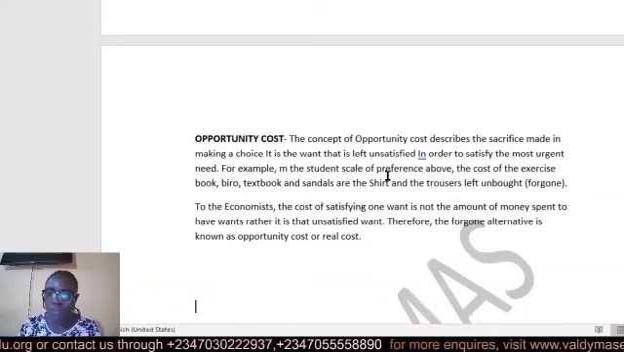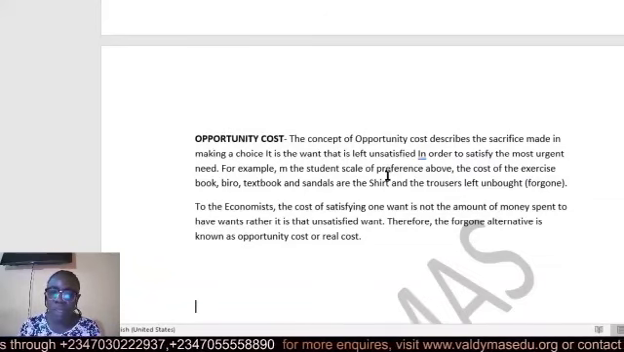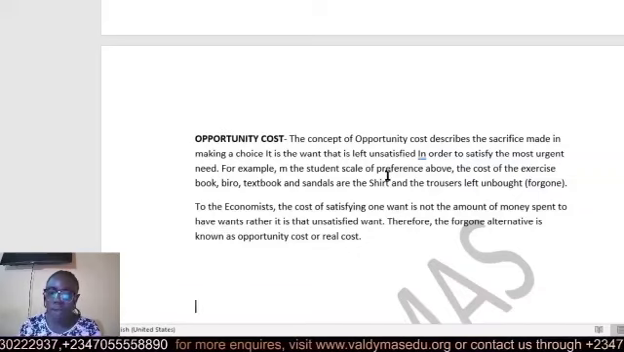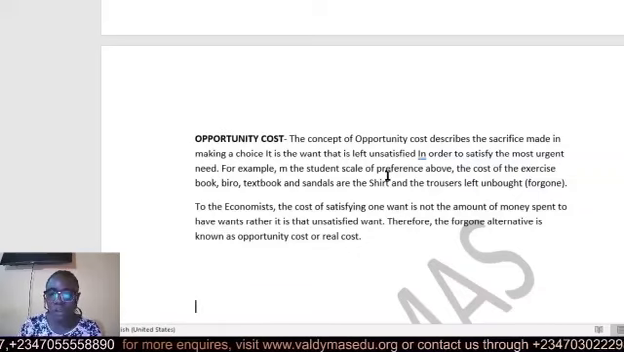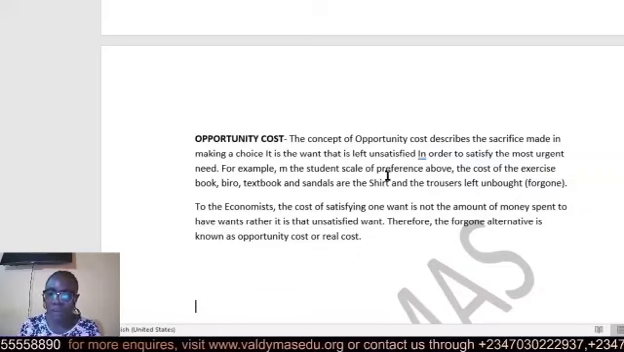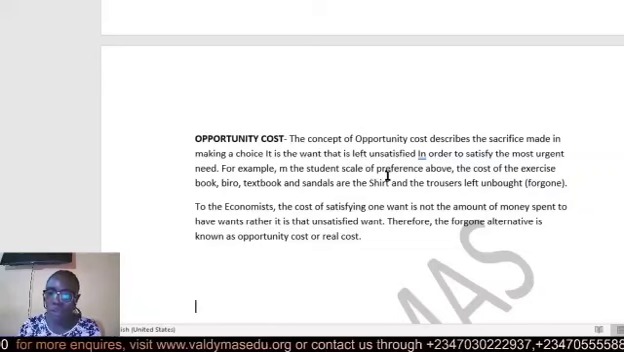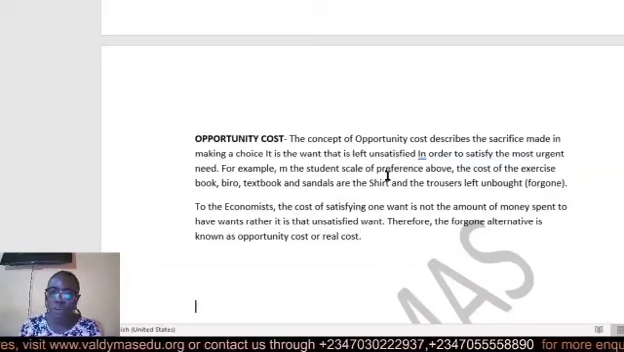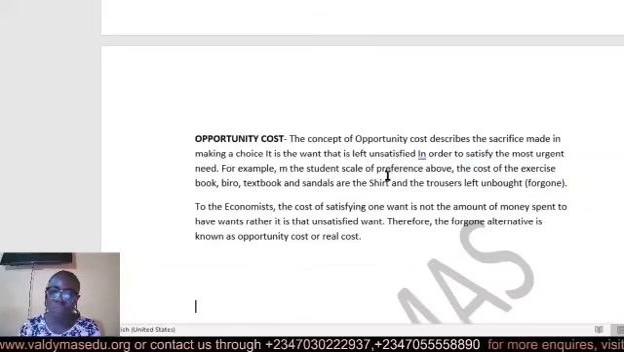Then another concept, which is the last economic concept, is opportunity cost. Opportunity cost describes the sacrifice made in making a choice. The sacrifice you have to make in making a choice. It is the want that is left unsatisfied in order to satisfy the most urgent need. That is, you have to forgo some things in order to meet the most pressing need.